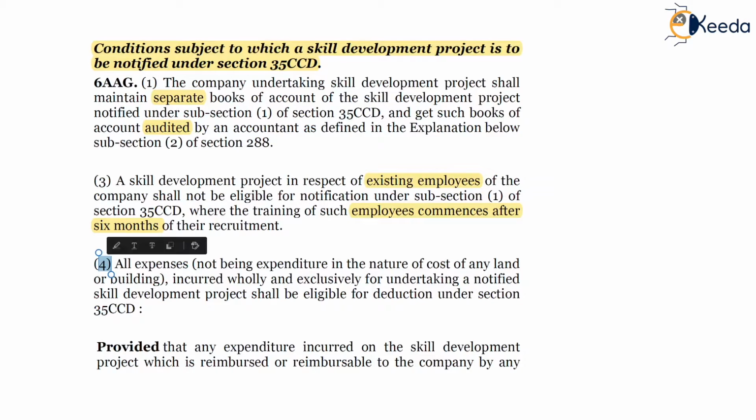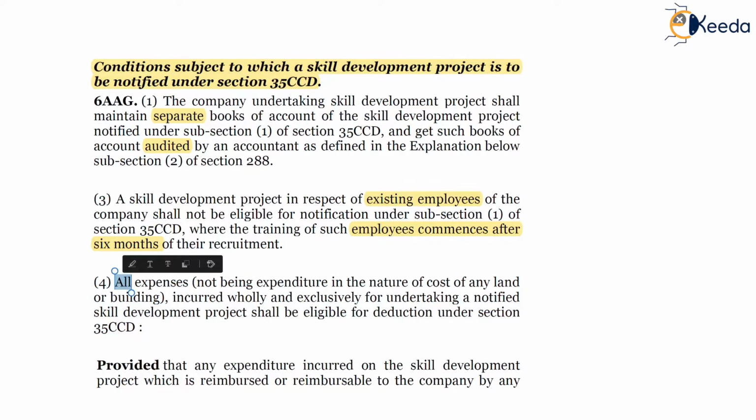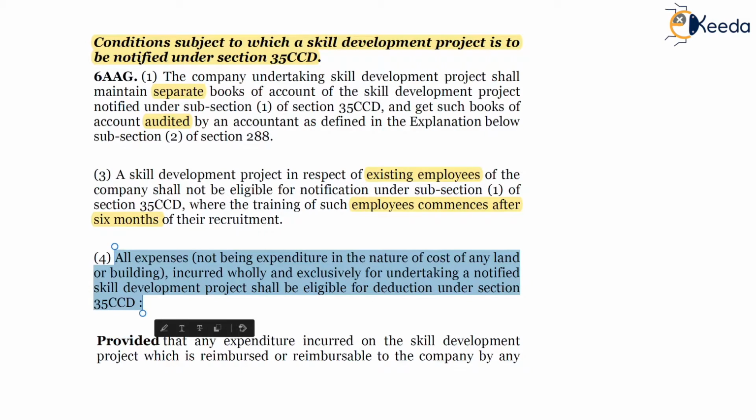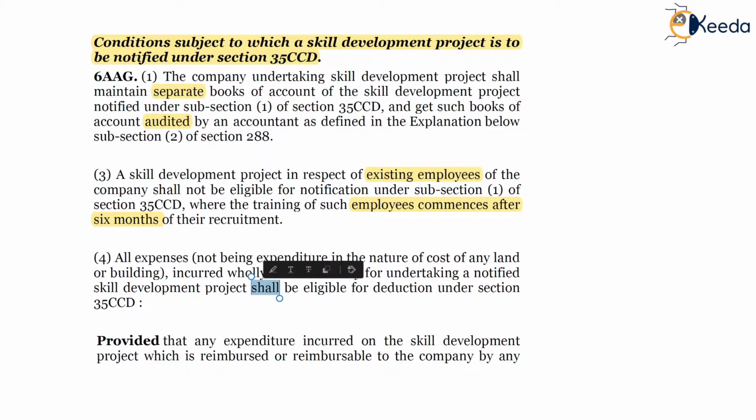Sub-rule 4: all expenses not being in the nature of cost of any land or building incurred wholly and exclusively for undertaking a notified skill development project shall be eligible for deduction under section 35CCD. Apart from above, any expenses incurred which is related to skill development project shall be eligible for deduction.